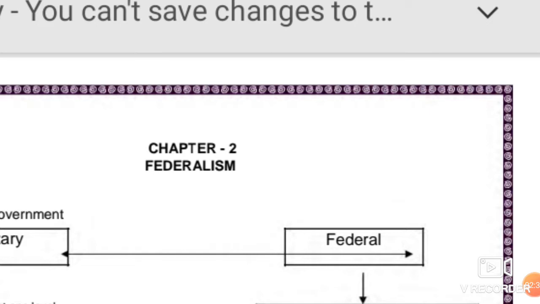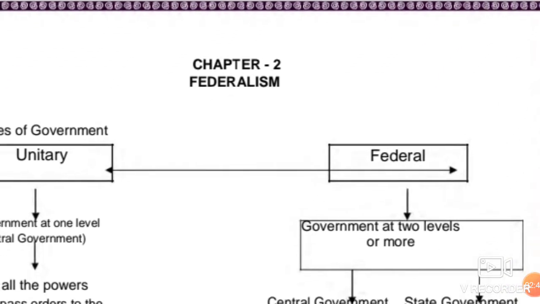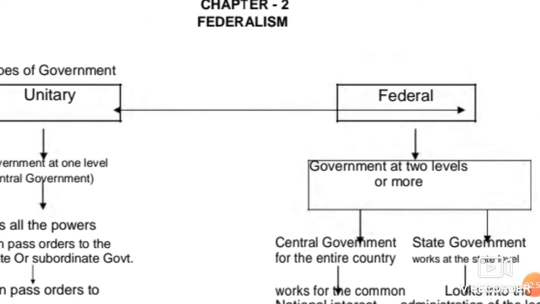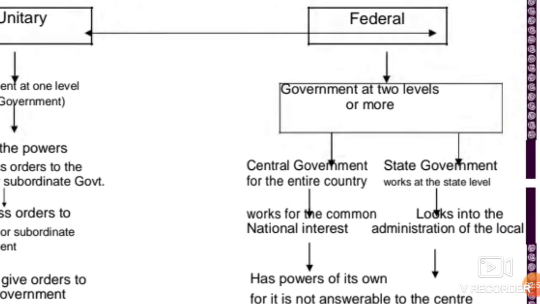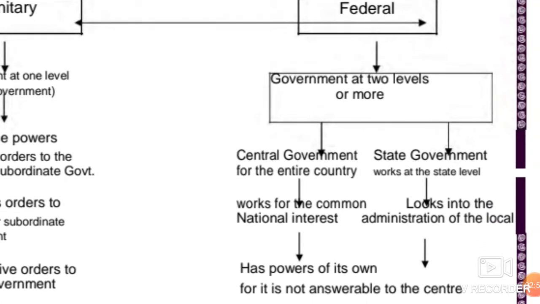There could be another level also to deal with local self issues. So there would be multiple levels, tiers. Government at two levels or more would be the federal form of government. That could be central government, state government, or local self government also.